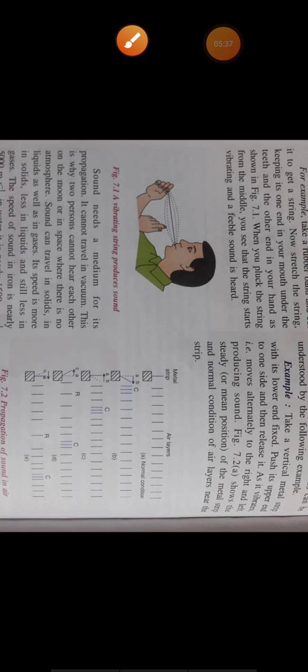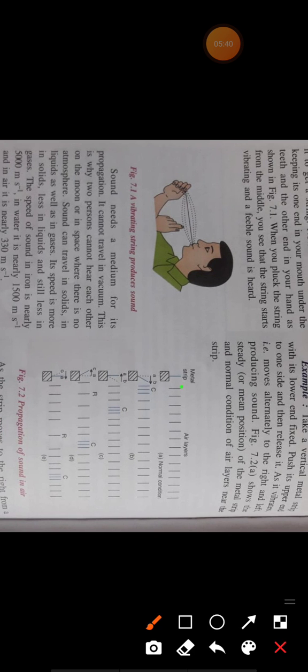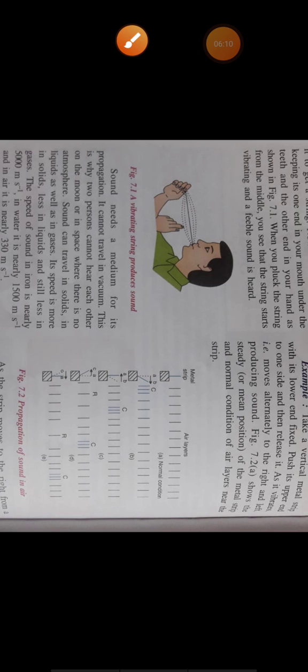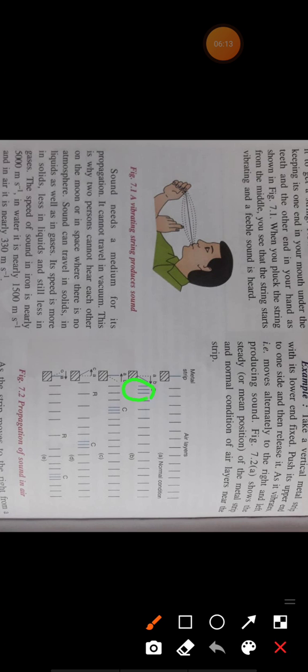Suppose there are some air molecules. Assume this is the first air molecule, second, third, fourth, fifth, sixth, seventh, eighth, ninth, tenth, and so on. Now when this metal strip goes forward from position A to position B, it will push the air molecules. It will push the first air molecule, and the first air molecule will push the second molecule, and the second molecule will push the third molecule, and so on. So the air molecules nearer this metal strip will compress.